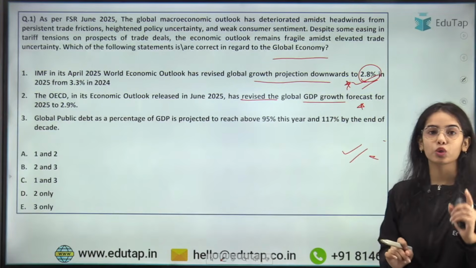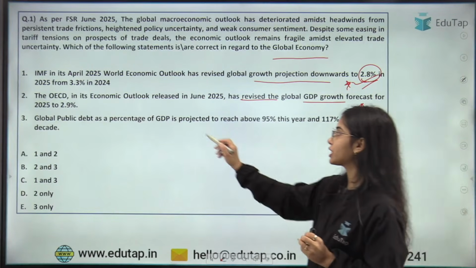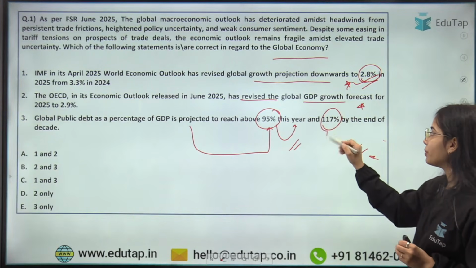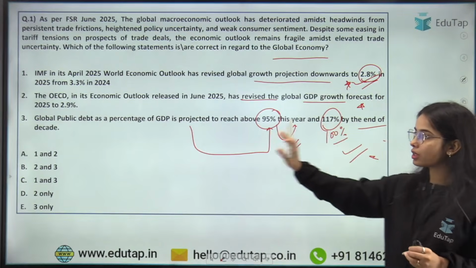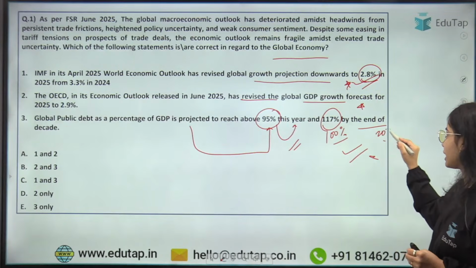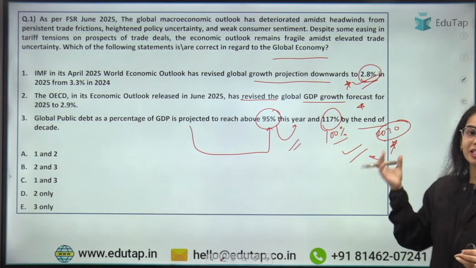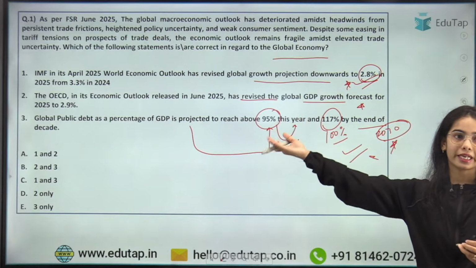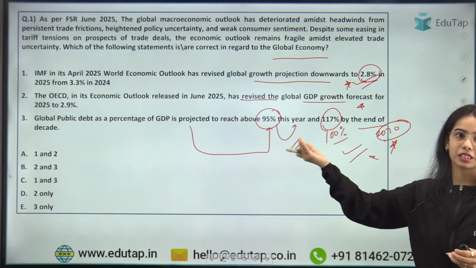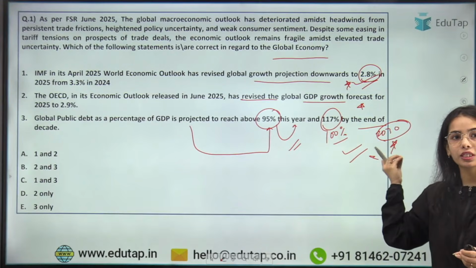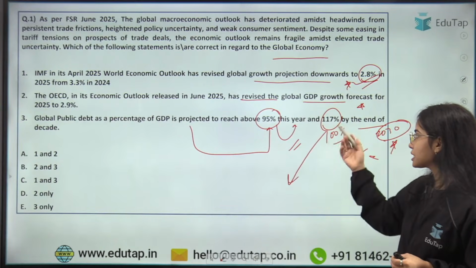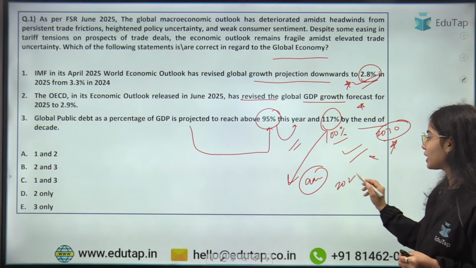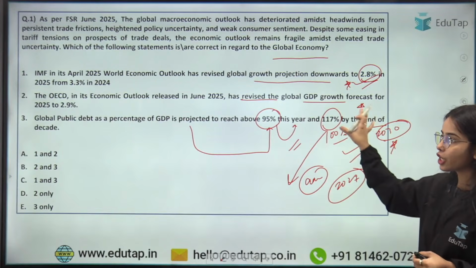The third statement is that global public debt as a percentage of GDP is projected to reach above 95% this year. That is correct, but it is going to be 100% by the end of the decade, which means by 2030. In the severe stress scenario, or the severe adverse situation, it will be 117% by 2027, not by 2030. So this statement was wrong.